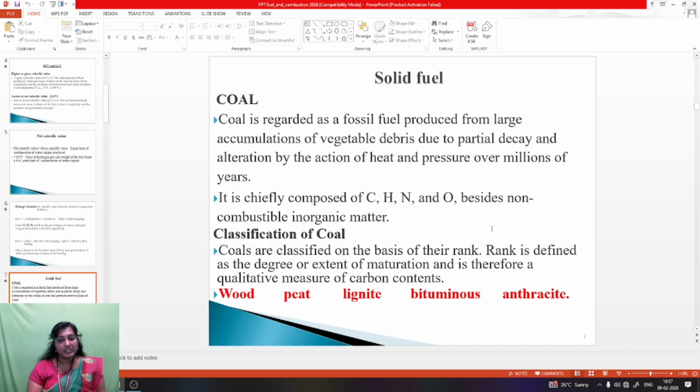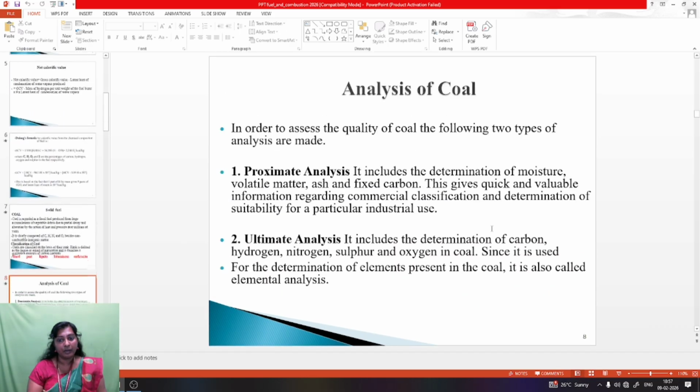Then classification of coals. Coals are classified on the basis of their rank. Rank is defined as the degree or extent of maturation, and therefore a quantitative measure of carbon content. In the classification of coal, the first stage is wood. Then the second one peat, then lignite, bituminous coal and anthracite. All these stages only vary in percentage of carbon.